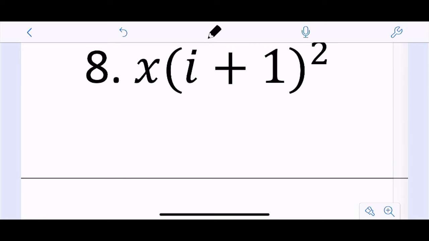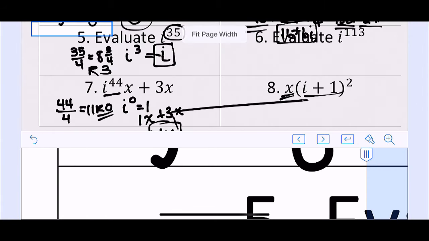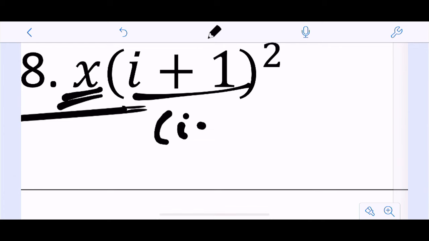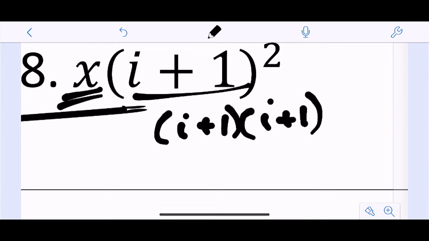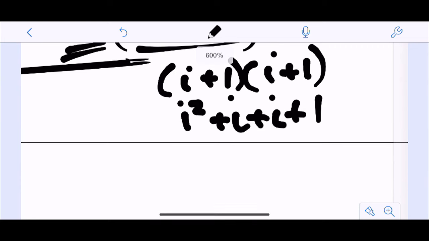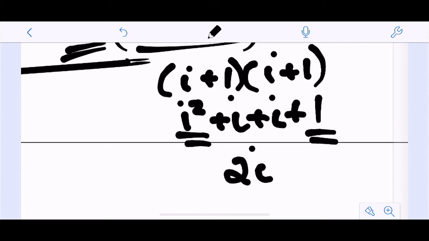So let's ignore this for a second and just evaluate this exponent. So (i plus 1) times (i plus 1). That's going to give me i squared plus i plus i plus 1. And combining those, i squared is negative 1, and negative 1 plus 1 is 0, so this is just 2i.